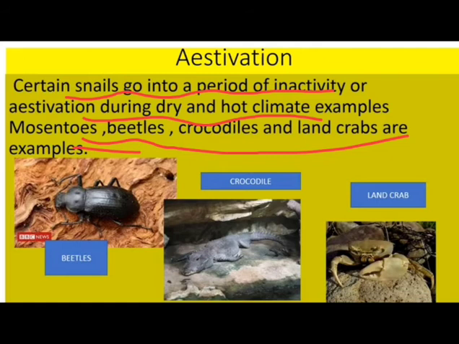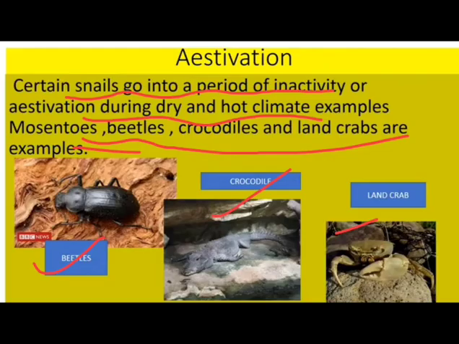Okay, so some animals go for estivation and some animals go for hibernation. The period of winter sleep is known as hibernation and the period of summer sleep is known as estivation.